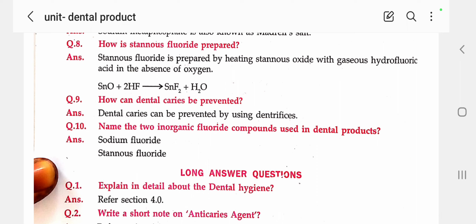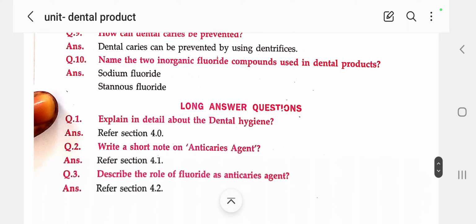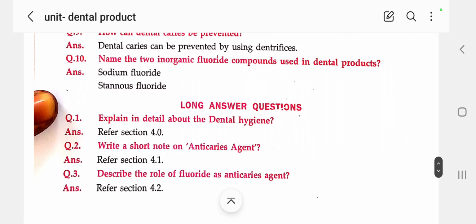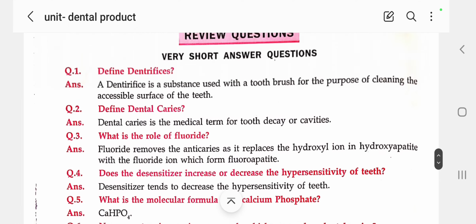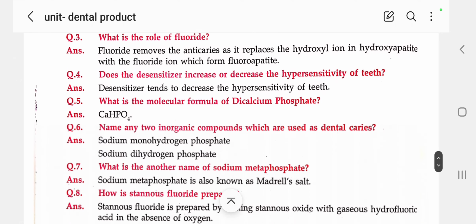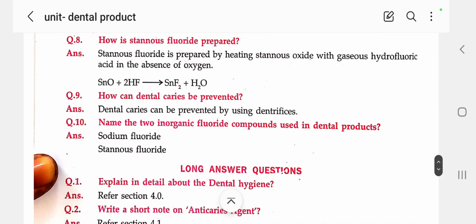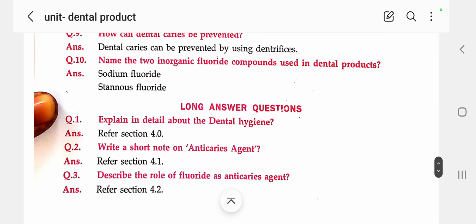Next one: name two inorganic fluoride compounds used in dental products, like sodium fluoride and stannous fluoride. I think these simple one-word answers will help you understand the overall concept about dental products. Very short answers. And next we'll see the expected questions from dental products.